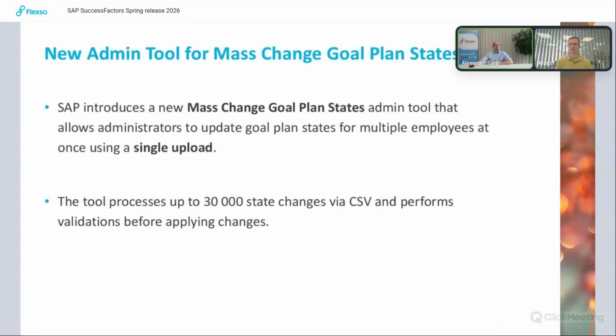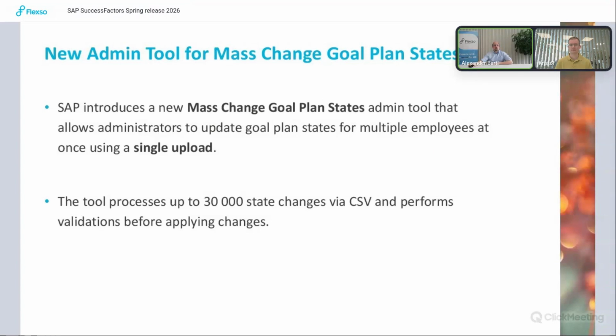There's also a new admin tool for mass change of goal plan states. They introduced this tool to allow administrators to update goal plan states for multiple employees using a single upload. Single upload already tells you it's not directly in the system, but similar to the performance goal or development goal import, where you can download a template, fill in for whom the change should be done.